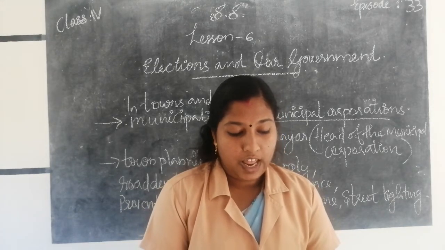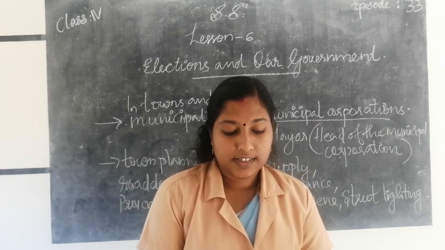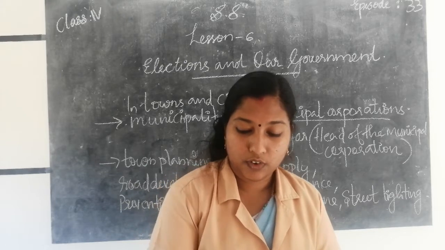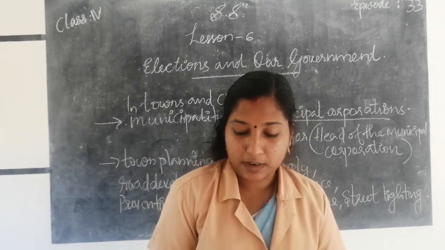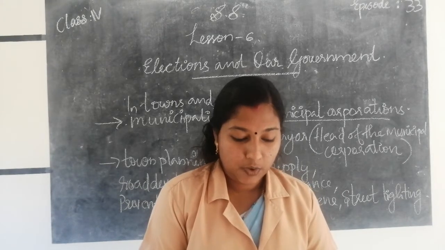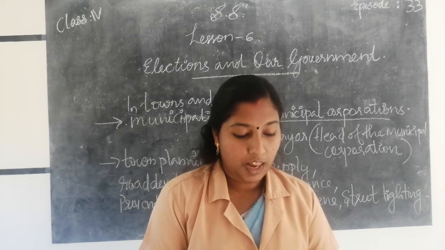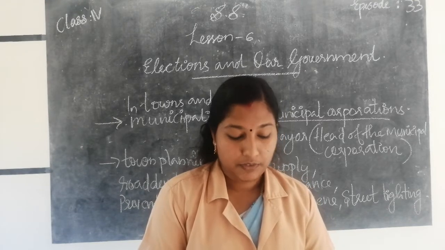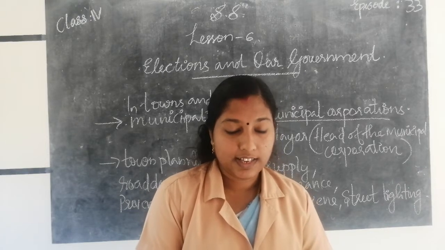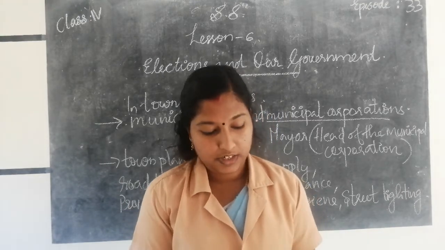The functions of a Grama Panchayat include providing clean water to the villagers, construction, repair and maintenance of roads, lighting of roads, running hospitals, health centers and schools, and helping the farmers in agricultural activities. In towns and cities, local self-government are municipalities and municipal corporations.